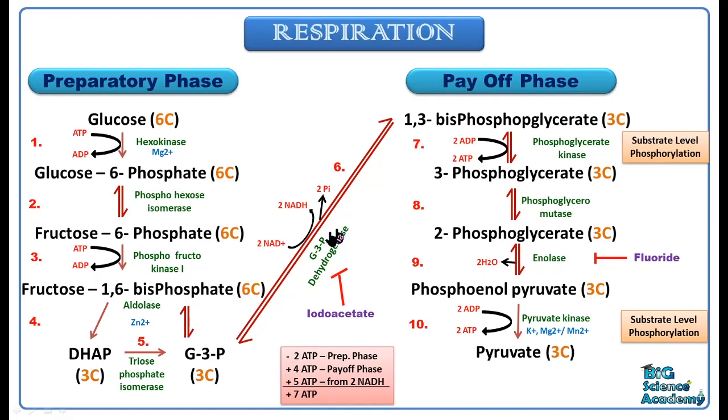And in the 6th step, 2 NADH molecules were produced, and each NADH molecule in the last ETS or electron transport system generates 5 ATP molecules. Okay, that's why here it is written 5 ATP. So the total calculation is 7 ATP molecules generated in one cycle of glycolysis or one pathway of glycolysis. So let's proceed to the next step.